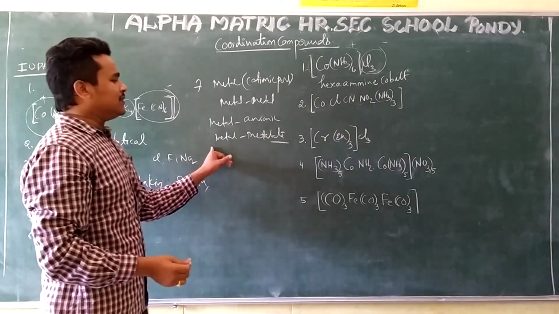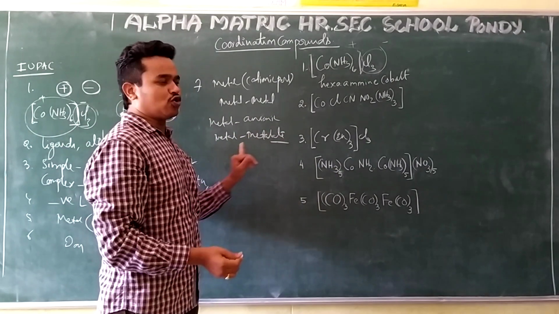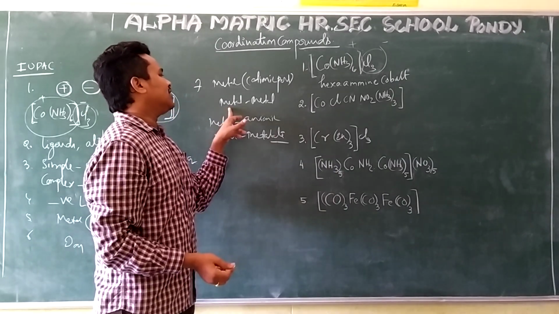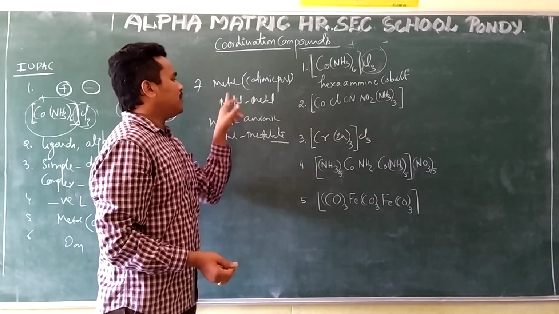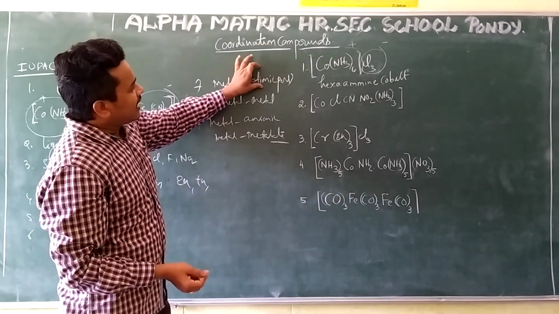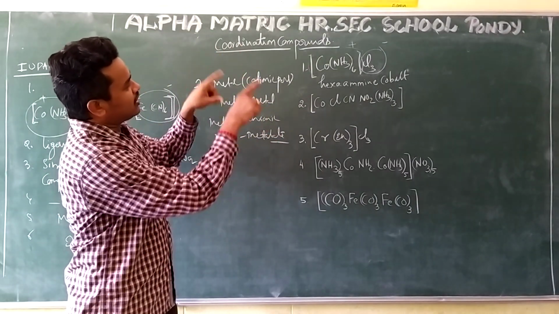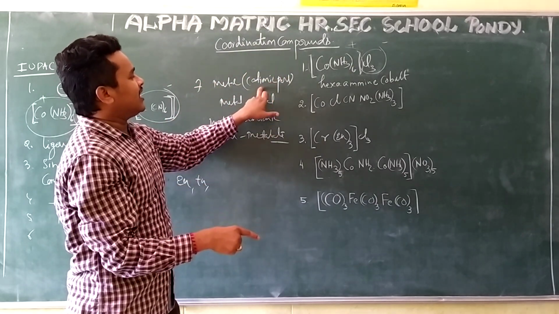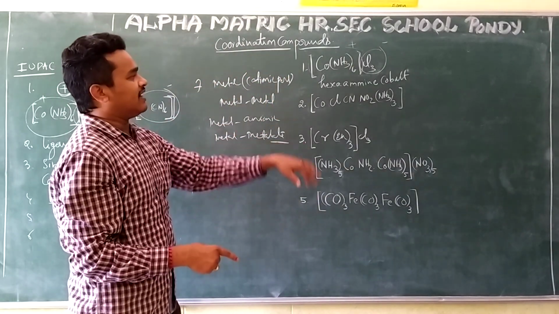Metallate means zinc becomes zincate, copper becomes cuprate, chromium becomes chromate. Here the metal chromium means chromium only, and here copper means copper only. How we are going to write depends on the charge on the coordination entity. Cation means the metal name stays as it is. Anion means -ate will come.